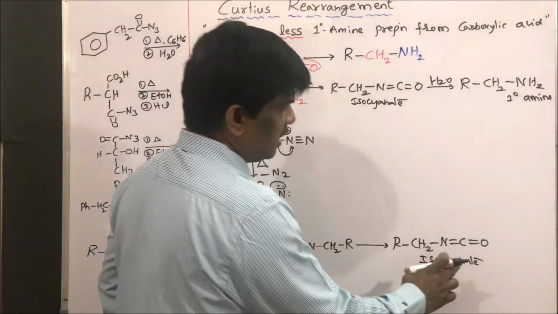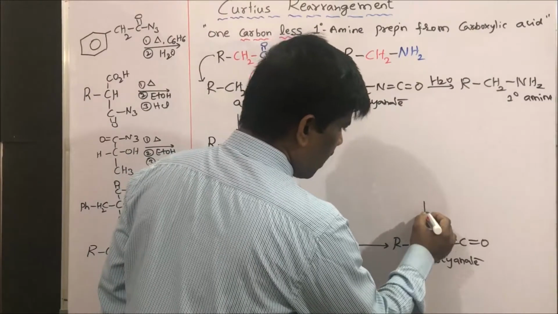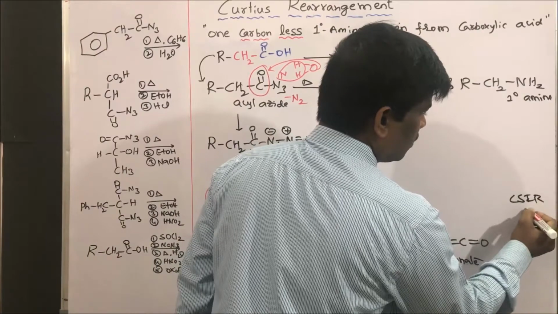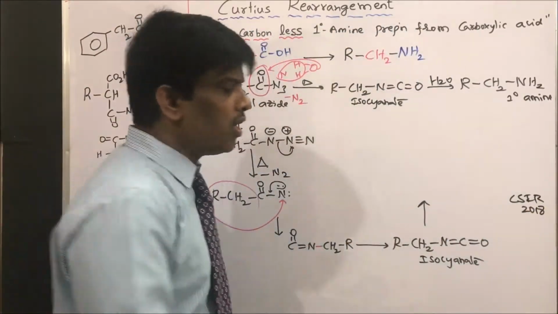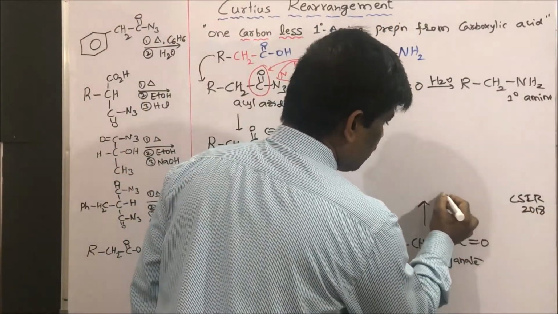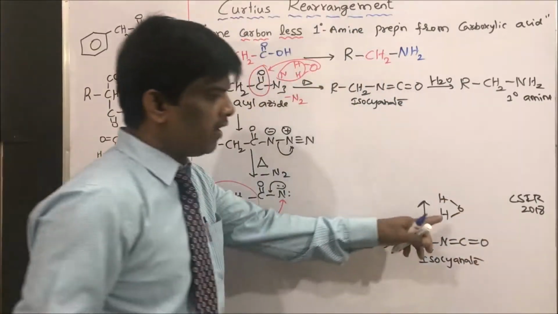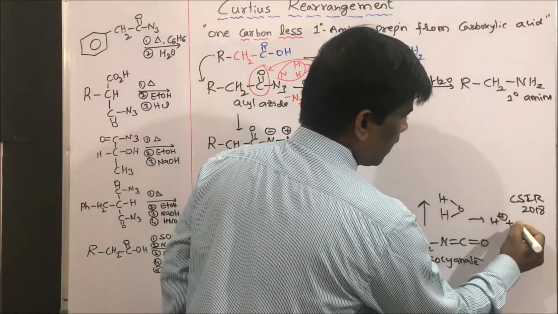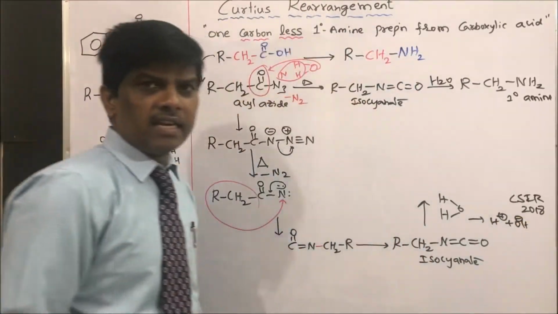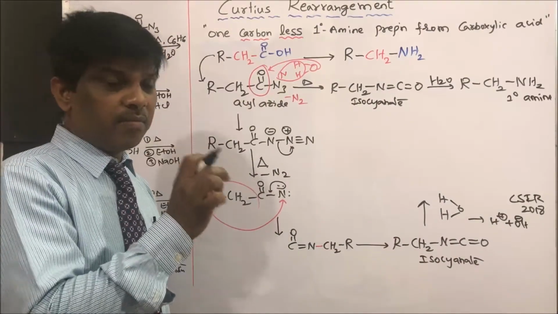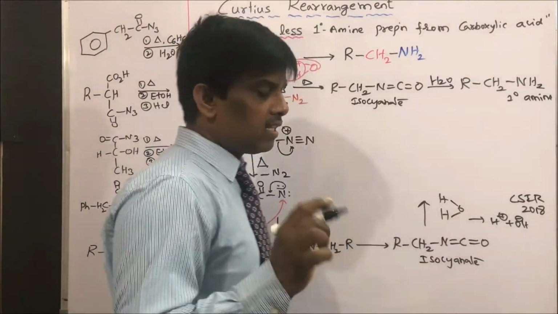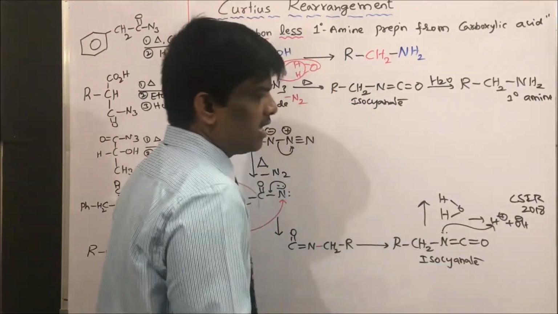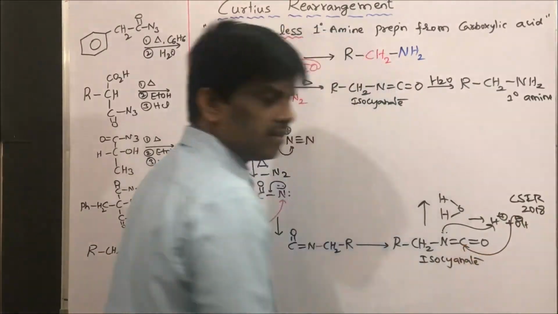Yes, students. So this isocyanate, when you add water, it is very important. CSIR 2018 paper. So when you add water, where is the hydrogen going? Water is nothing but H plus and OH minus. Yes, students, this is very important. When you are adding water, what is happening? This water H plus is taken up by this nitrogen and OH is taken up by this.